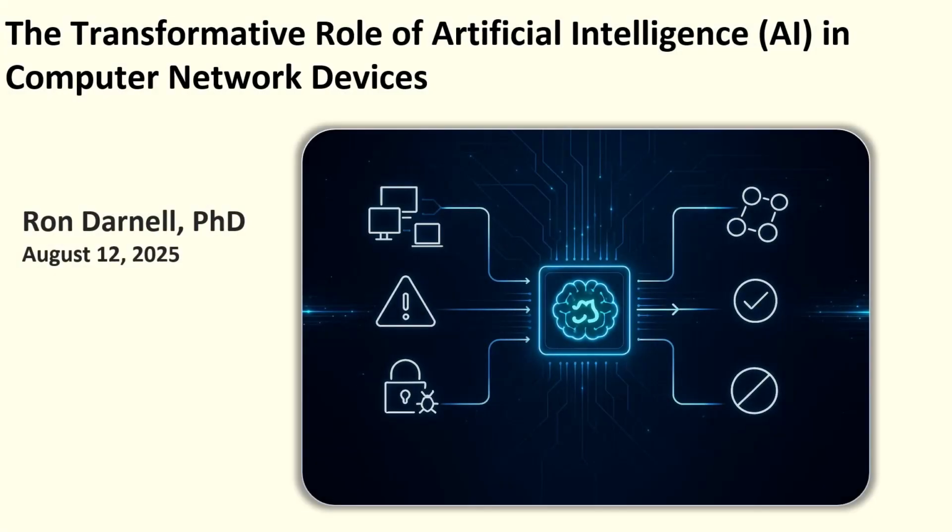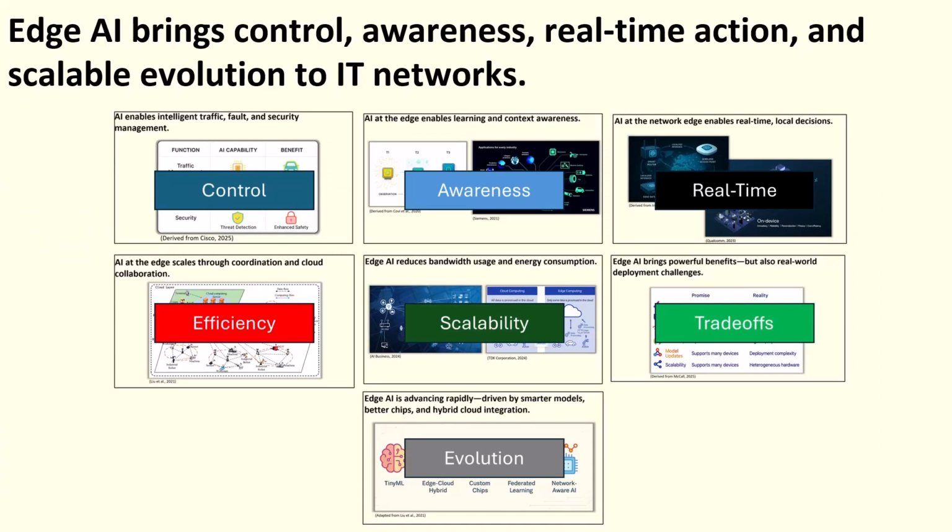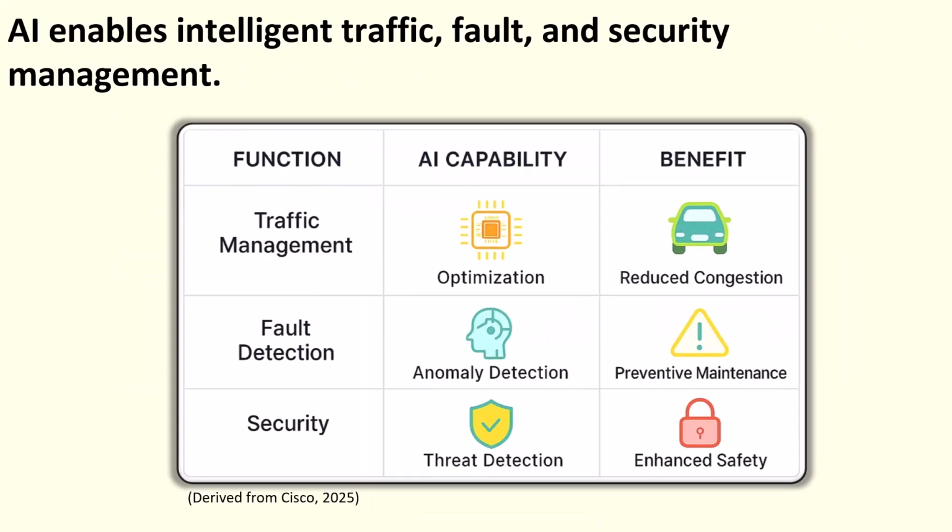The transformative role of artificial intelligence, AI, in computer network devices. In this presentation, we'll explore how Edge AI brings control, awareness, real-time action, and scalable evolution to IT networks. We begin with AI's current role in network infrastructure, then we zoom in on Edge AI, how local intelligence is driving real-time action, saving resources, and adapting to its environment. We'll also cover deployment challenges and end with a look at future trends.